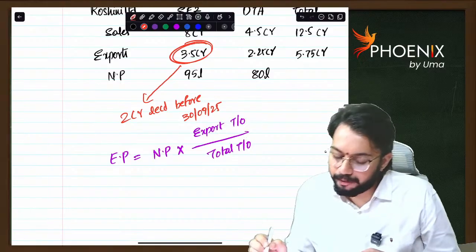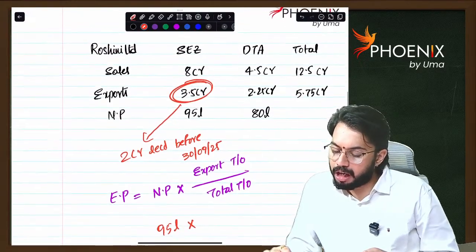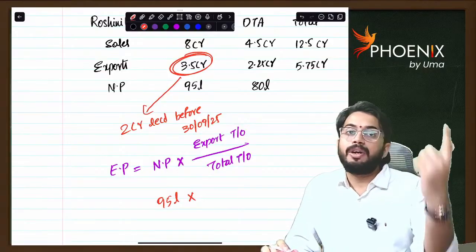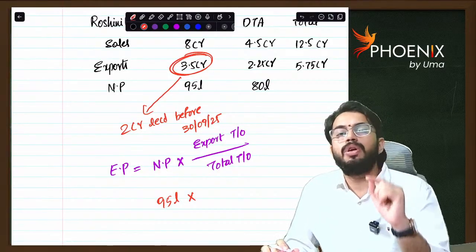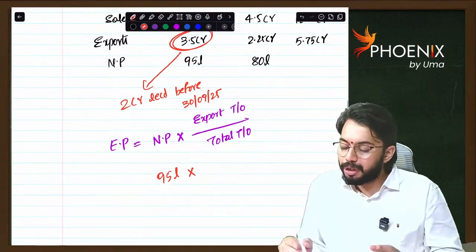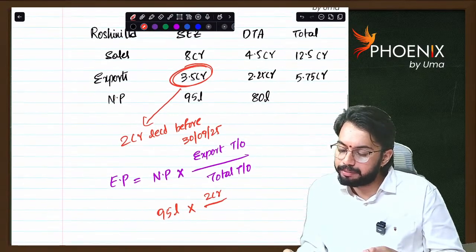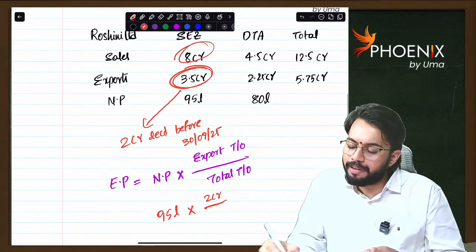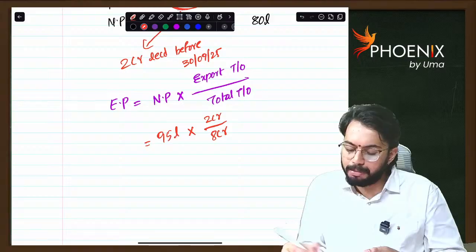How much is net profit? 95 lakhs. How much is export turnover? See, 3.5 crores exports done. But how much is realized in Indian currency? Only 2 crores before 30th September. So only 2 crores will be considered. How much is total turnover? Total turnover of SEZ is 8 crores. So 2 crores by 8 crores. How much?